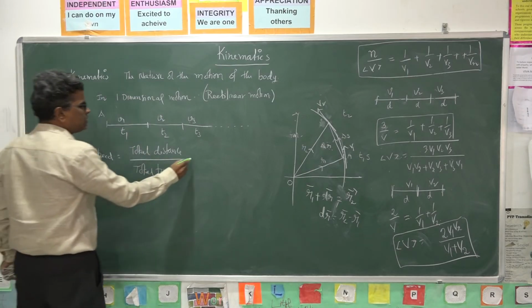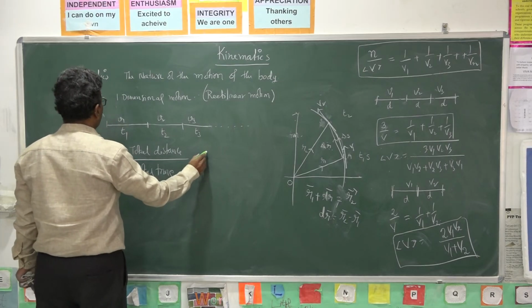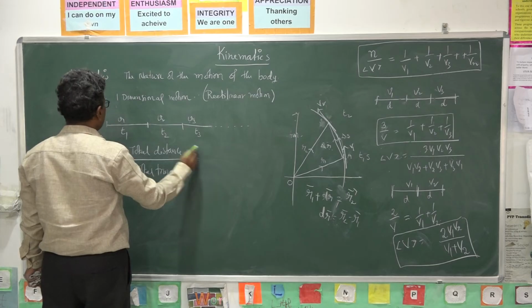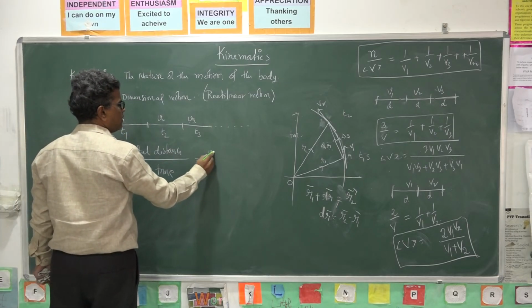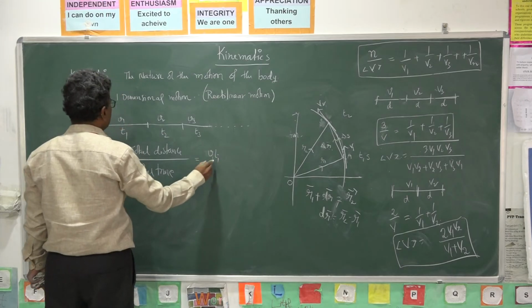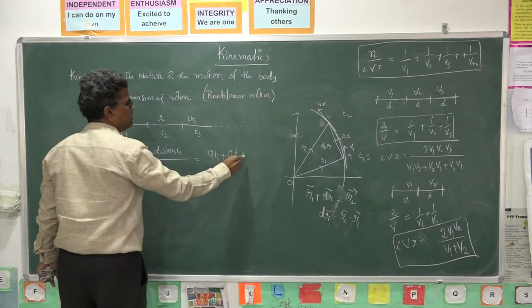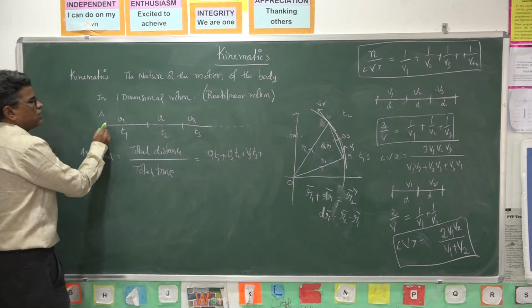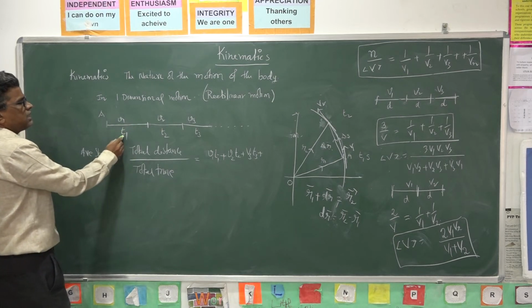What is the total distance here? Total distance is d1. What is d1? Velocity into time. So v1 t1 plus v2 t2 plus v3 t3 is the total distance. It travels with a speed v1 for t1 seconds.